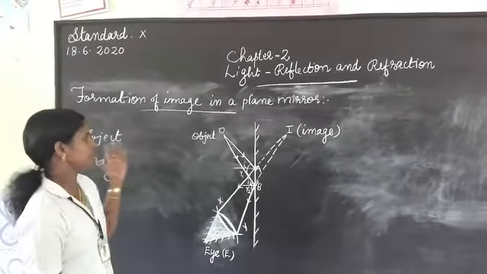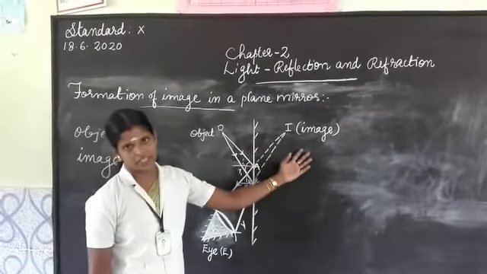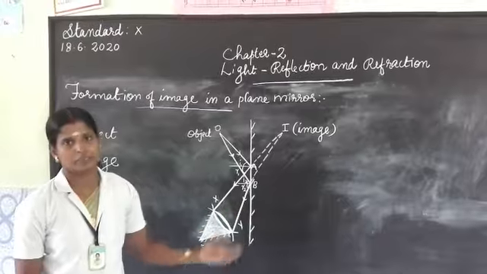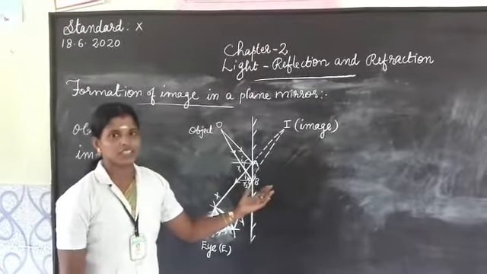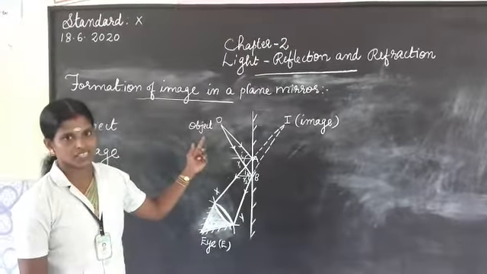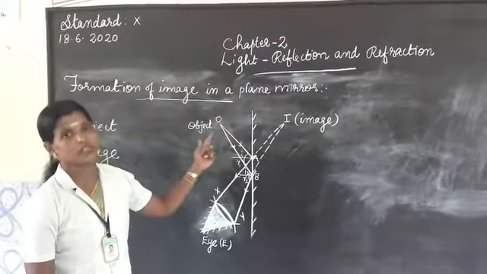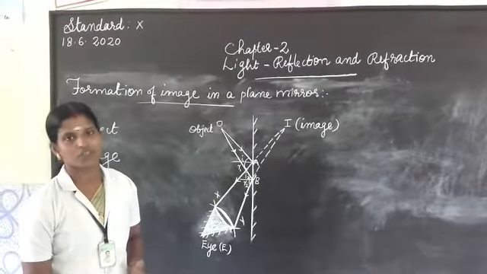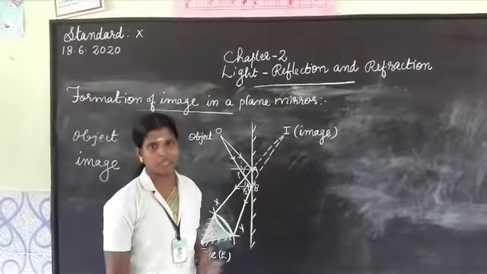Then the optical appearance we get inside the mirror is the image. And how do we get it? The light rays coming from the object are reflected from the mirror and we get the image.